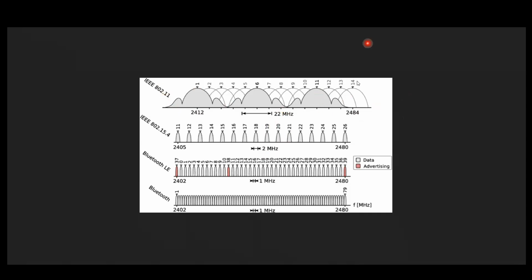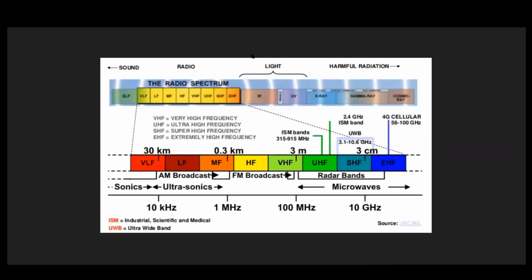This is the ISM band. ISM stands for industrial, scientific and medical. This is the frequency range which is used for industrial, scientific and medical applications. And don't think that it is only this simple Wi-Fi. In the same band people will be using Bluetooth, Zigbee, even your hot ovens. Ovens also use the same frequency.